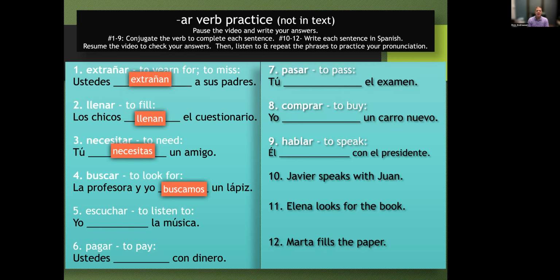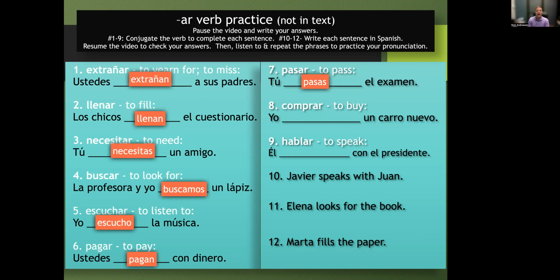Muy bien. Número 5, escuchar, to listen to. In the yo form, escucho. Clase repitan, yo escucho la música. Bien. Número 6, pagar, to pay. In the ustedes form. Ustedes pagan con dinero. Clase repitan, ustedes pagan con dinero. Muy bien. Número 7, pasar, to pass. Clase repitan, tú pasas el examen.